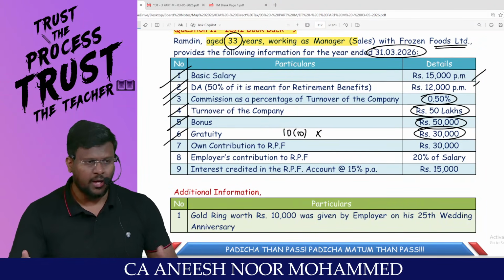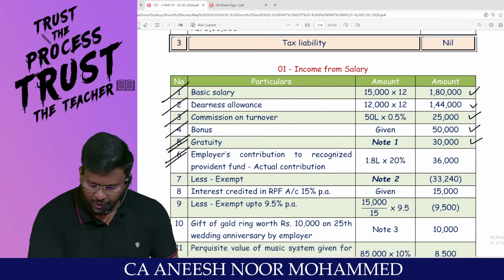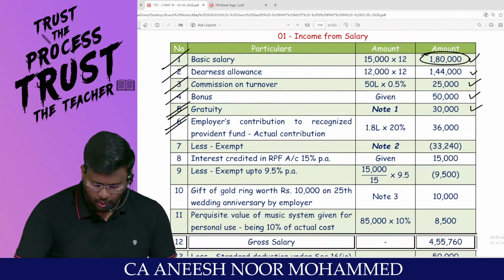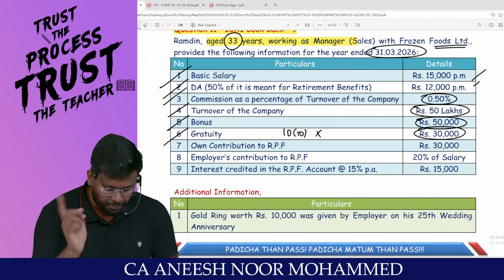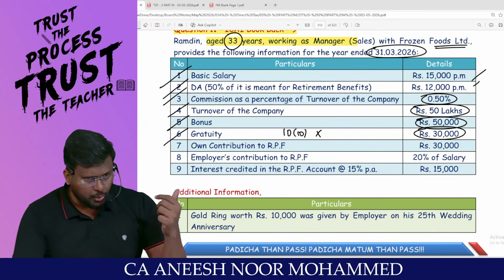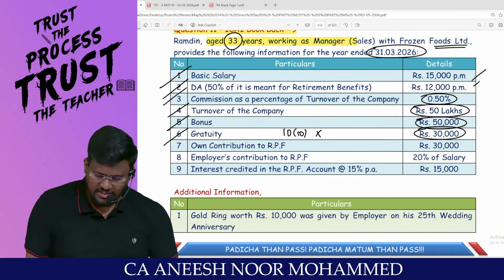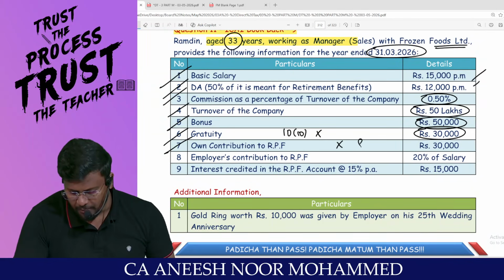As we all know, employee's contribution to RPF is not an income, because from this basic salary only you would have contributed to RPF. Again, don't include it in the income. Own contribution is not an income. But if an employer is contributing to RPF in excess of 12% of salary, it should be treated as income. So this own contribution is not an income, but it is entitled to claim deduction under 80C.